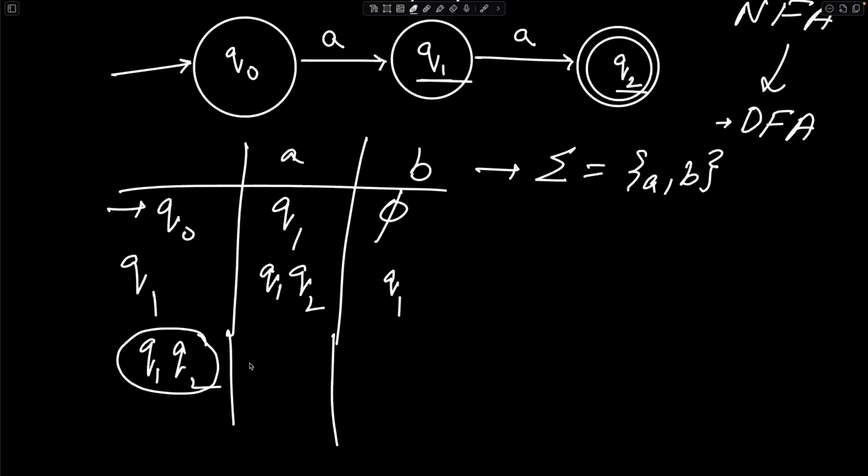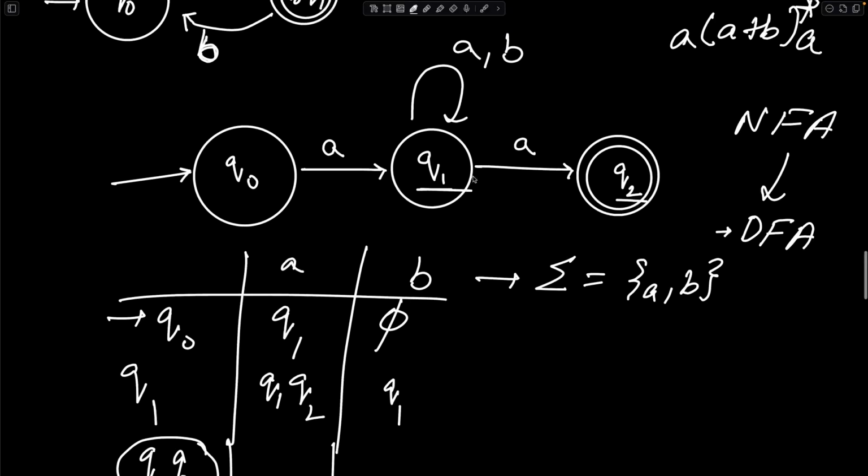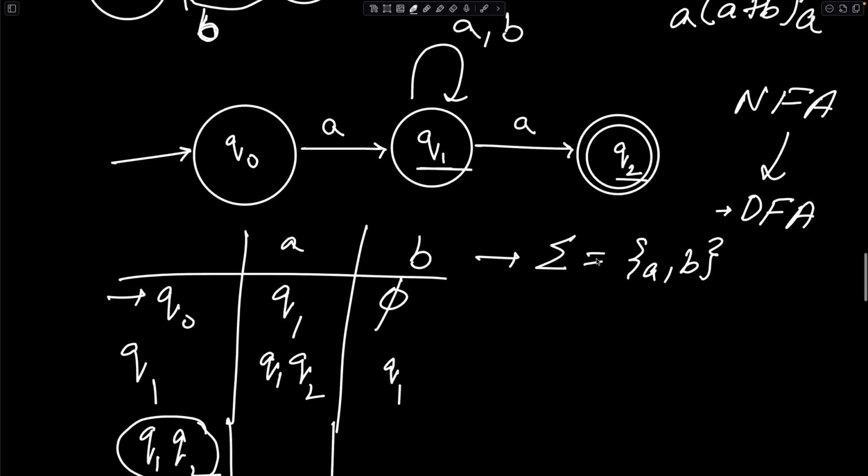Now from this Q1 Q2, if I were to introduce an A, I will look for both results: the transitions that Q1 makes on A and the transitions that Q2 makes on A, and then accumulate them and write it over here. That is how we do the conversion from NFA to DFA. This is kind of a standard procedure. So if I were to get an A at Q1, I go to Q1 and Q2 one more time.